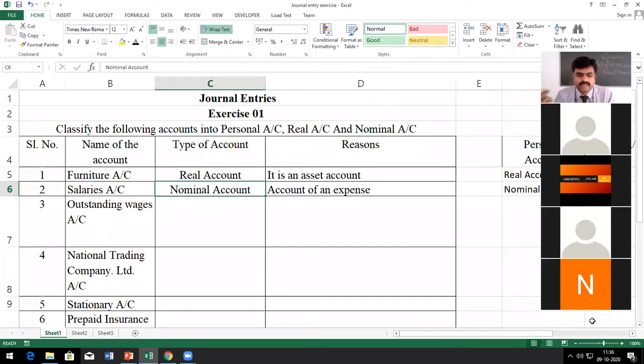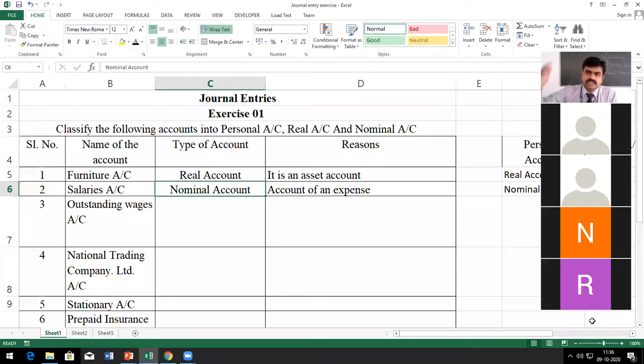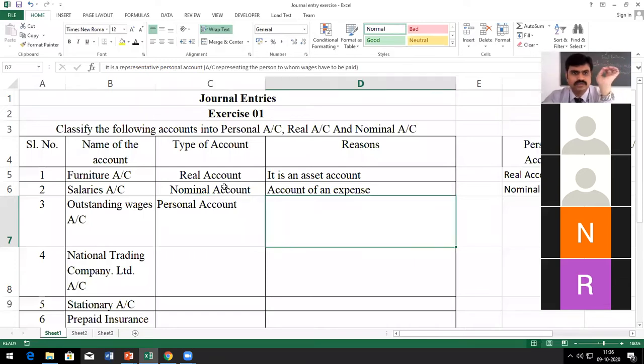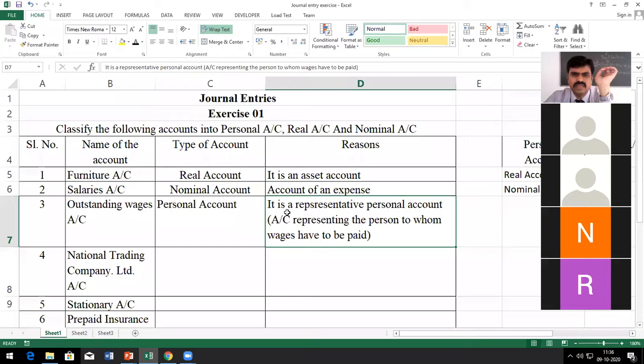It depends on the person to whom the wages are outstanding, to whom the company has to pay. So the answer is it is a personal account. Outstanding wages, outstanding salary, accrued salary, all these are personal accounts. And what kind of person is that? That is a representative personal account.